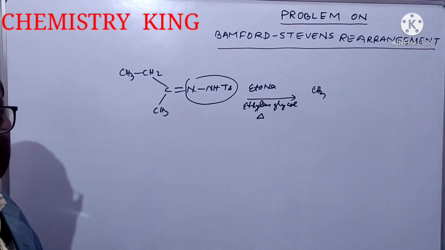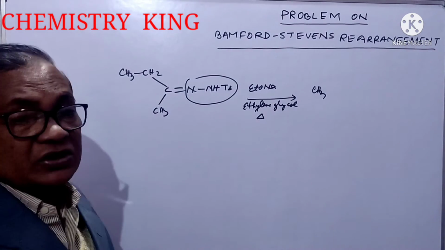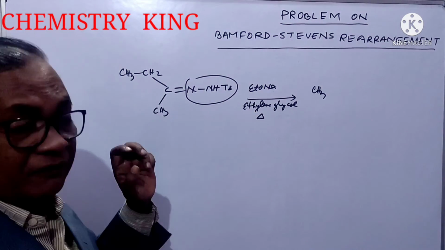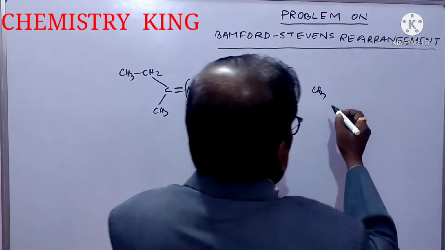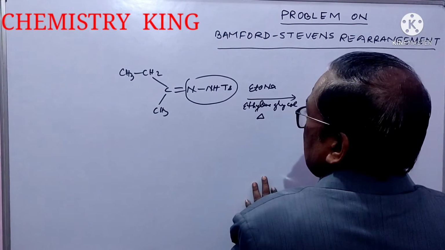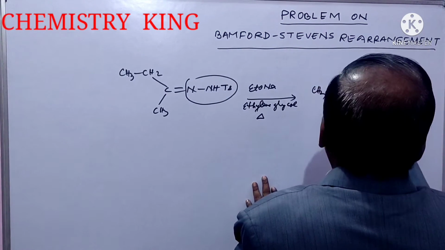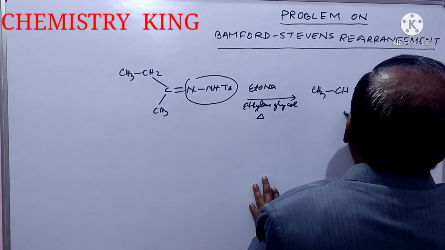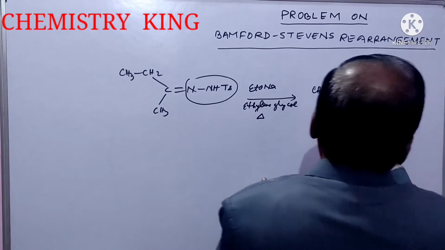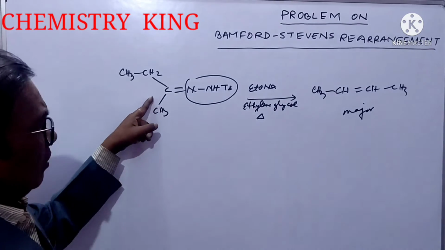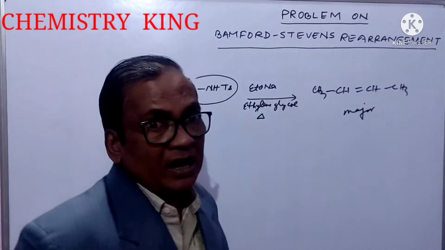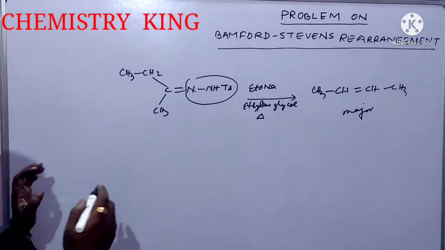More alkylated alkene is obtained in Bamford-Stevens. So, CH3, CH double bond CH, CH3. Such product will be major, and if the double bond is here, that will be minor. Okay?